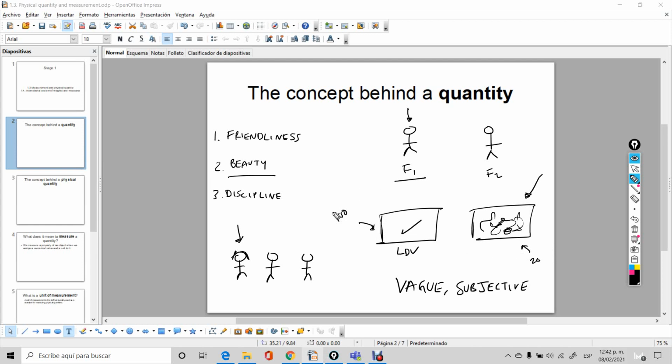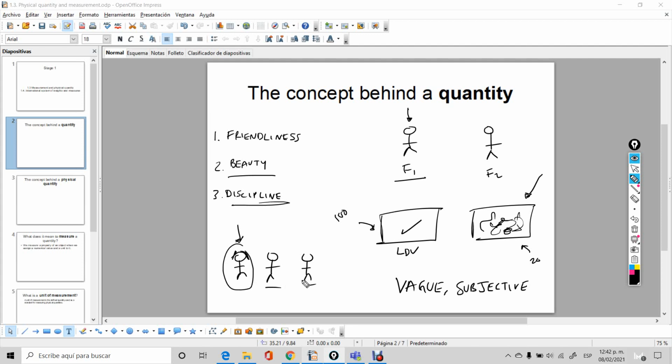You cannot measure beauty. That's the word. You cannot measure. And from the moment you realize that you cannot measure a property, then even though we may think of them as quantities, they're not so strong, they're not so objective. The same with discipline. Even though you may say that this person is much more disciplined than these other two guys, if I ask you, okay, how do you know that? How can you measure the level of discipline a person has? And you run into problems because it's difficult.